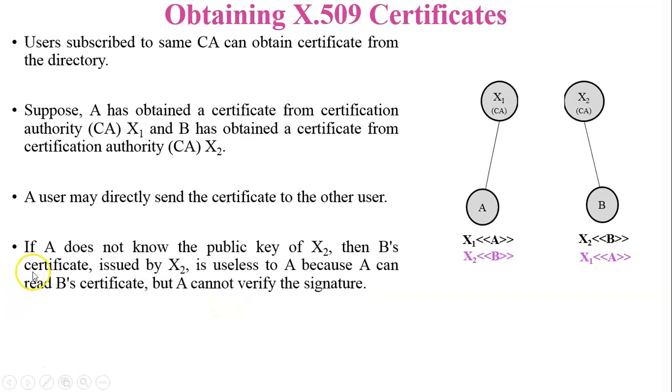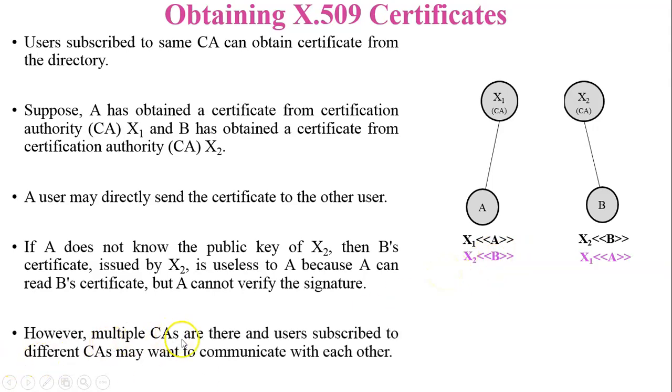Next, if A does not know the public key of X2, then B's certificate issued by X2 is useless to A, because A can read B's certificate but cannot verify the signature. In this figure, A will receive the certificate of B, but A does not know the public key of certification authority X2 because A cannot communicate with X2. So it means user A will read the certificate of B, but A cannot verify the signature.